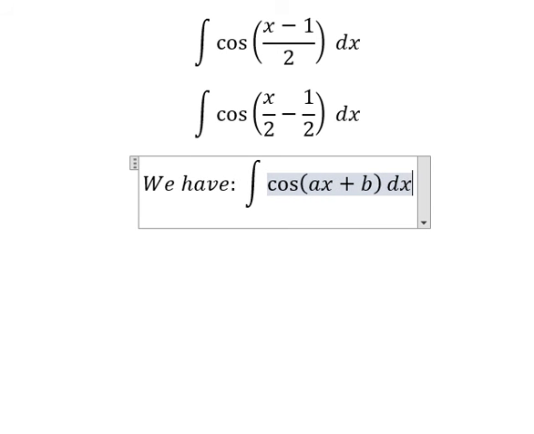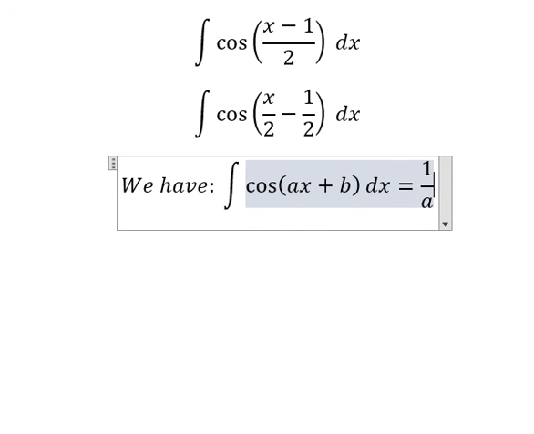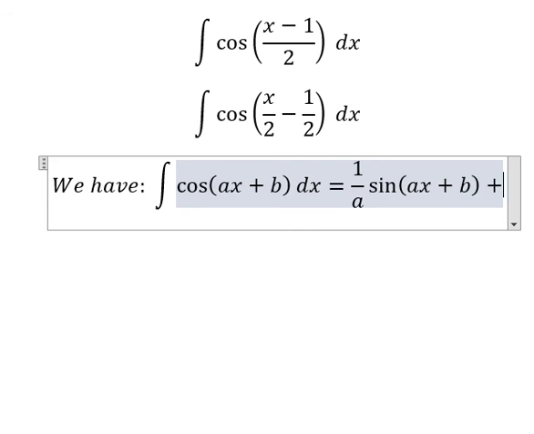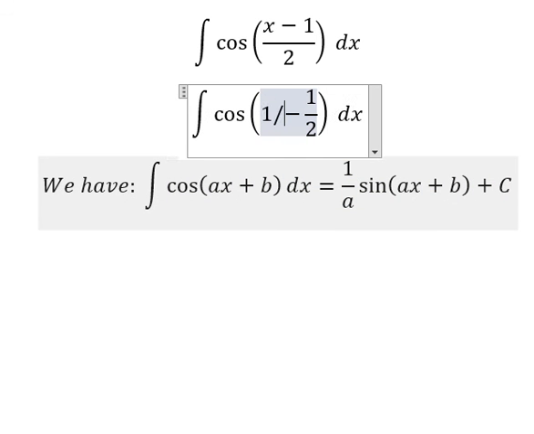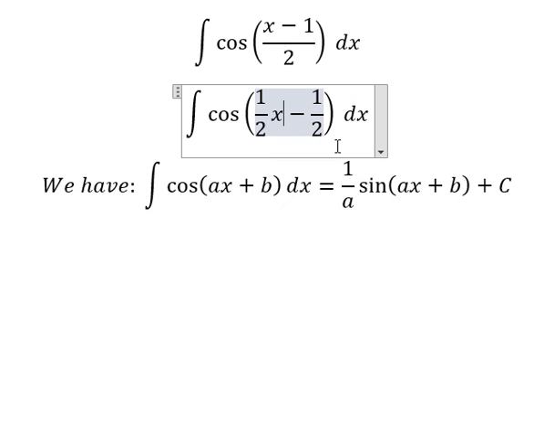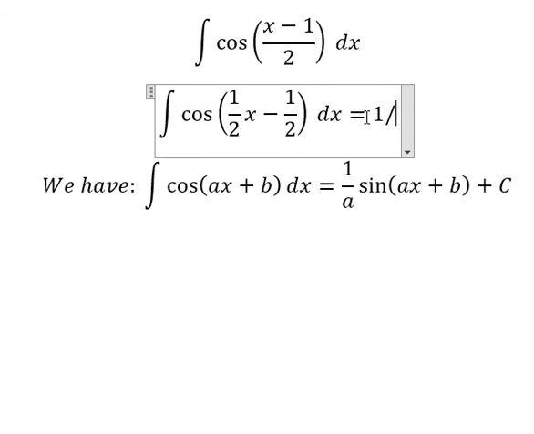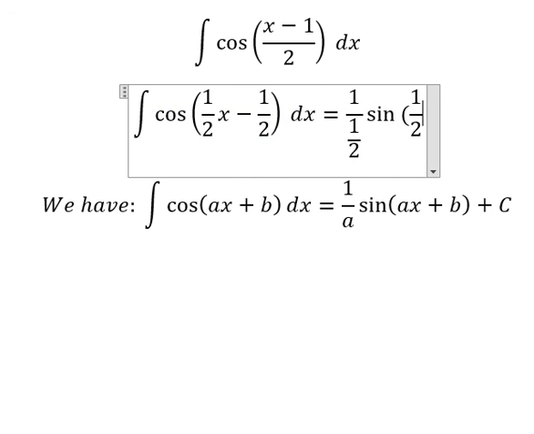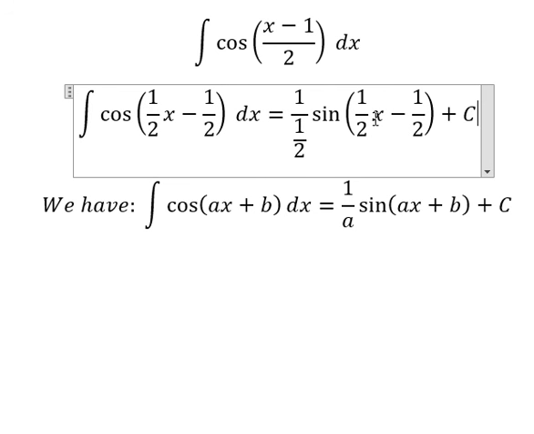So for this one in here, we have 1 over a sine of ax plus b, and we put c. Now this one is 1 over 2 multiplied by x. So the integration of this one, we have 1 over 2 sine of 1 over 2x minus 1 over 2, and I will put c. This one we have number 2.